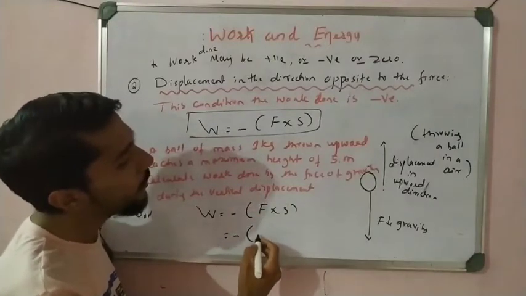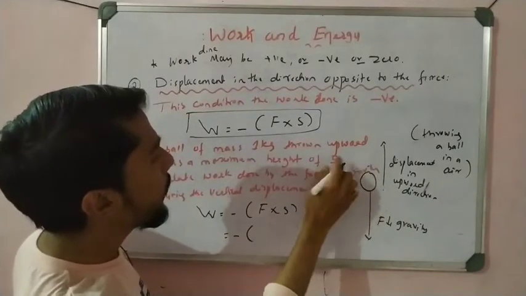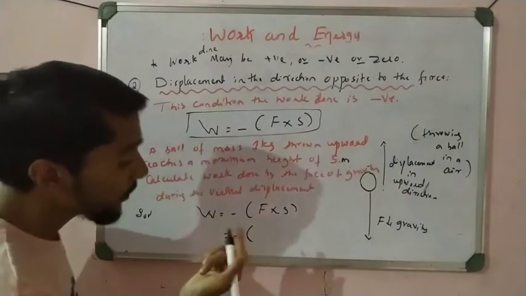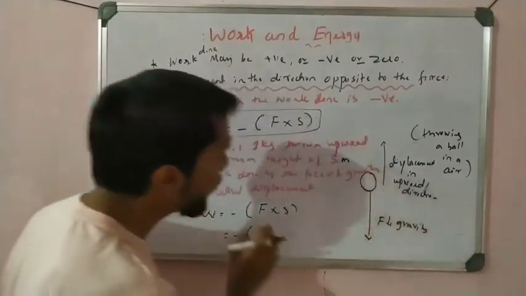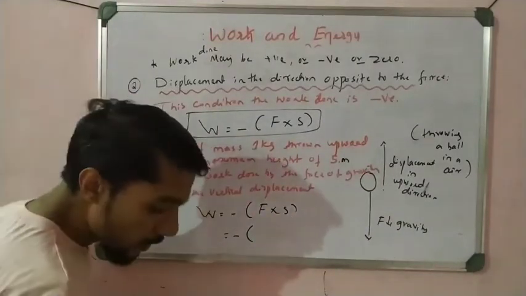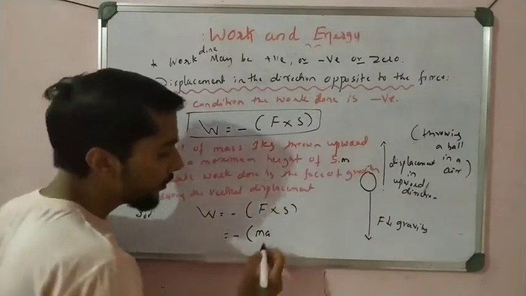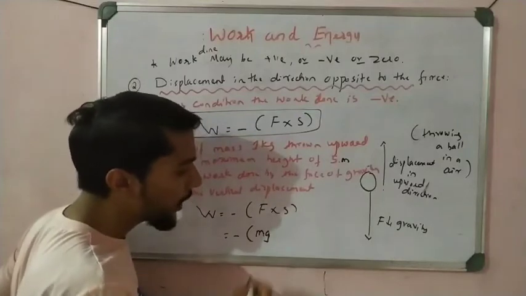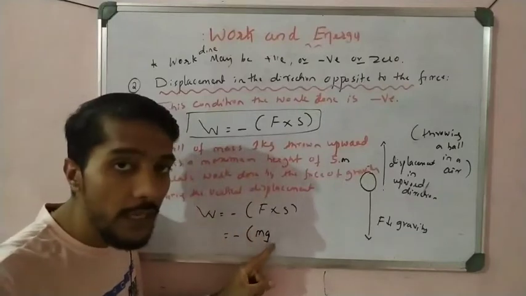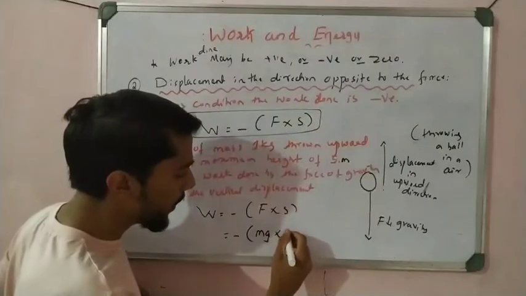So minus of, what is F here? Oh sorry, it is a height of 5 meter, that is correct. They missed the force, sorry, force is not given. We calculate force here. Mass is given, so first calculate force. We know the force is ma, which here is mg, because it is a thrown ball. Why? Because force is not given but mass is given. So mg, m is the mass, g is the gravity, that is downward, into displacement s, right?